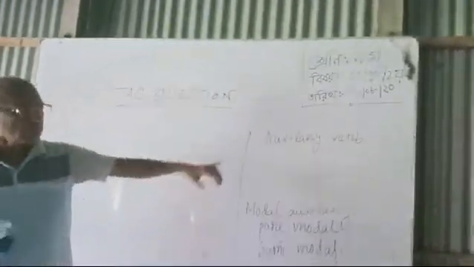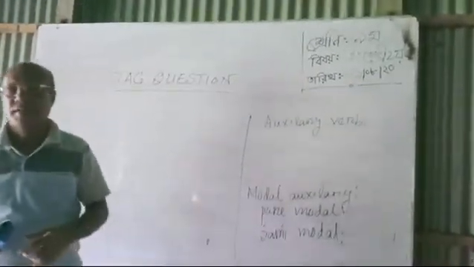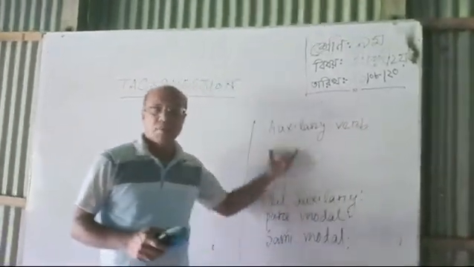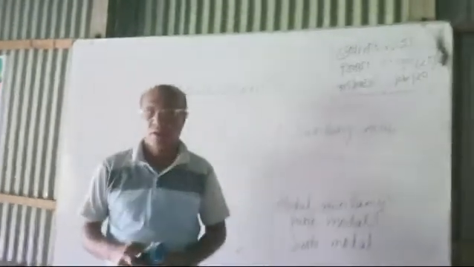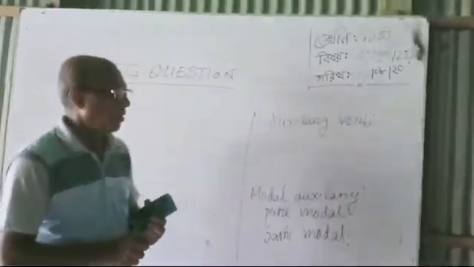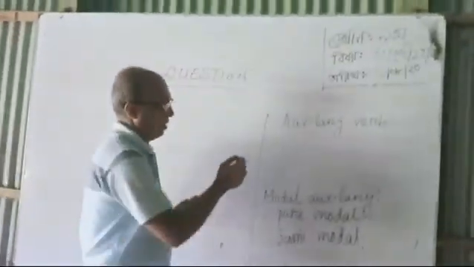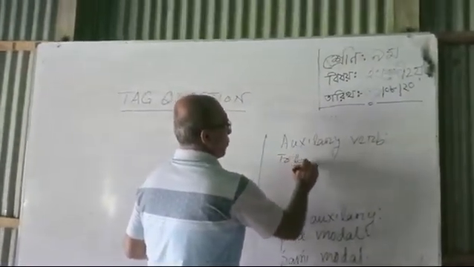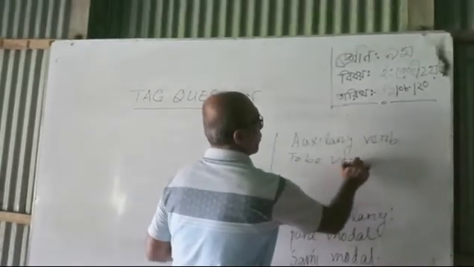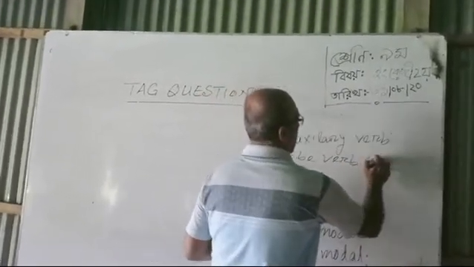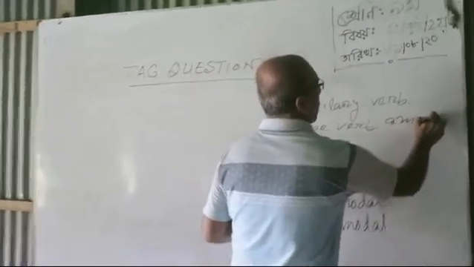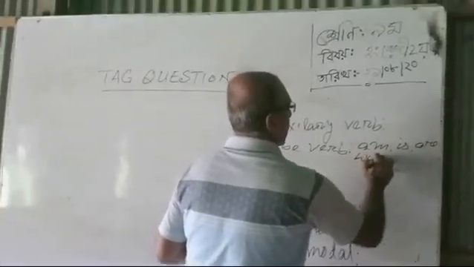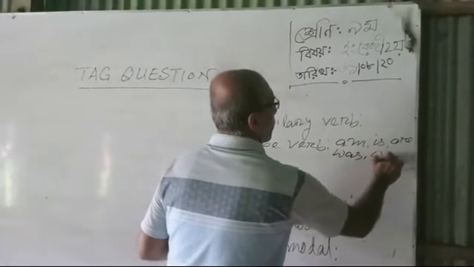As you know, there are auxiliary verbs, and there are two types of auxiliary verb: primary auxiliary verb and modal auxiliary verb. And the primary auxiliary verb has three groups. The to be verbs: am, is, are, was, were.